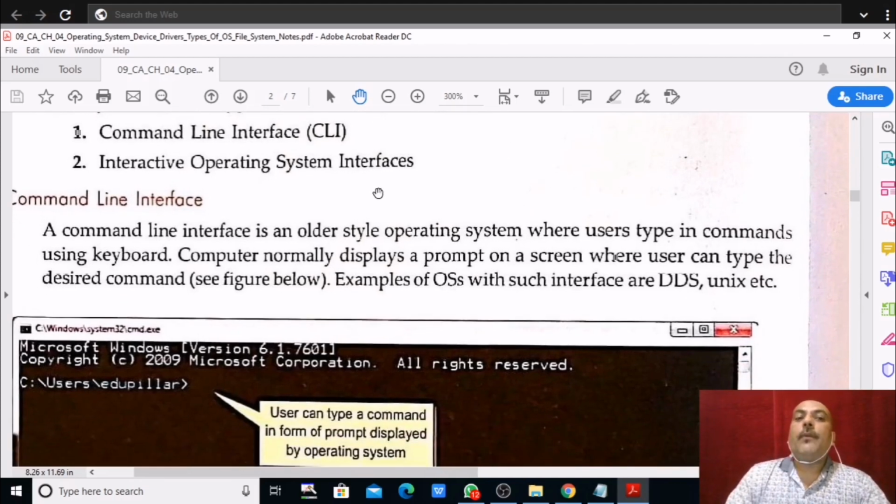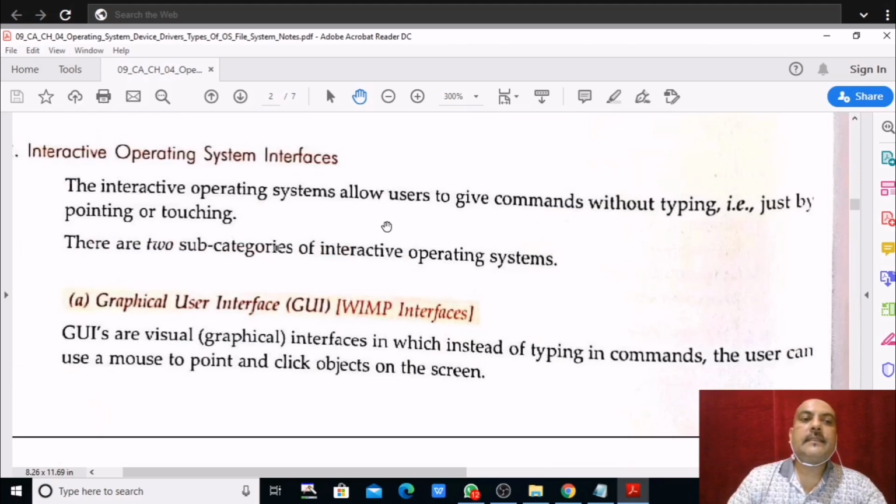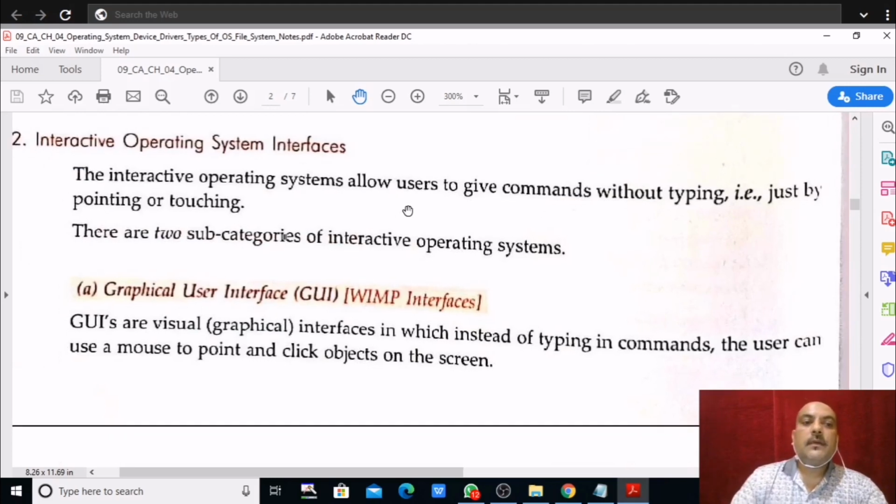Next is the interactive operating system. It gives us an interactive platform to communicate with the system. Again, there are two subcategories of interactive operating system. Through an interactive operating system, it becomes easy for us to communicate with the computer system. Why?